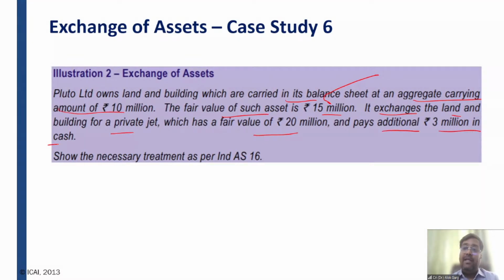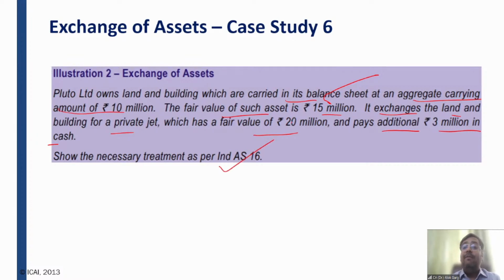So it is a combination of monetary and non-monetary. Pluto is giving cash of 3 million and a land and building having a book value of 10 million but fair value of 15 million. So friends, what will be the necessary treatment as per Ind AS 16?